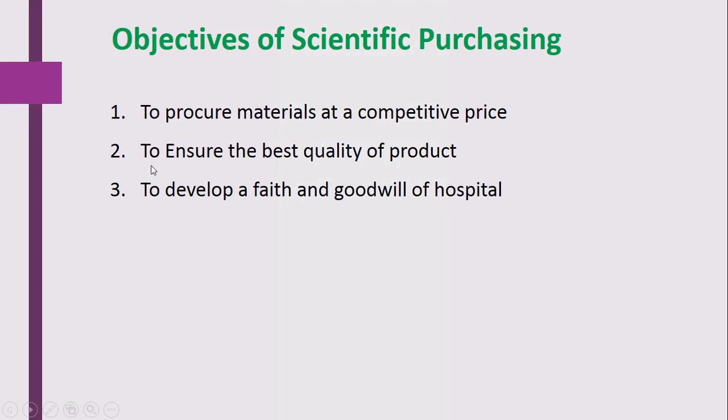The second objective is to ensure the best quality product. If any organization goes with scientific purchasing, the quality of that particular product should be considered, because we require only quality products. And the third objective is to develop faith and goodwill of the hospital. If the hospital provides quality products to the patient, definitely the image of that hospital will increase, or a good image will be maintained. So these are the objectives of scientific purchasing.